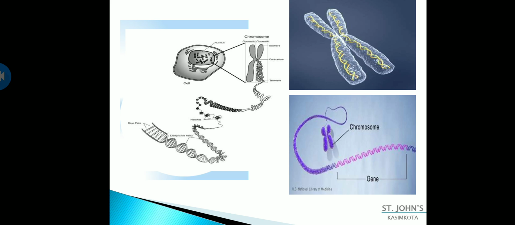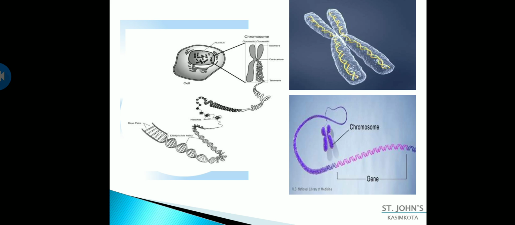So here if you observe, these are the histones. You can see in the picture, the left picture clearly, these are histones which are helpful for the tight binding of DNA. And here you can see one small segment of DNA, it is called a gene. Okay, so usually it is a complicated topic.